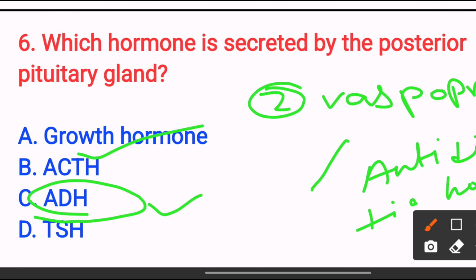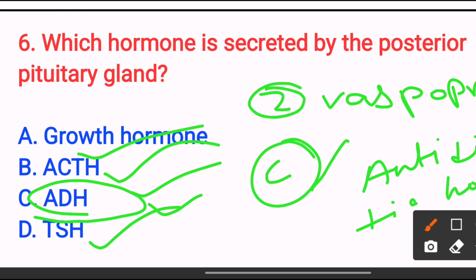Growth hormone, ACTH, and TSH, thyroid stimulating hormone, are secreted by the anterior pituitary gland. So only ADH is secreted from the posterior pituitary gland. So the answer is option C. Next,